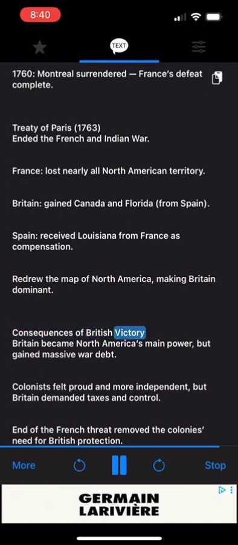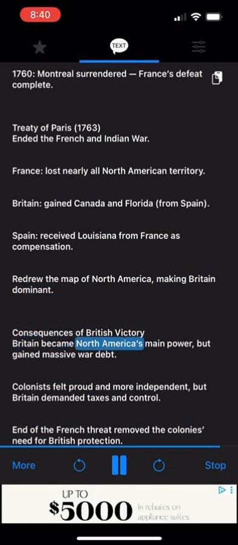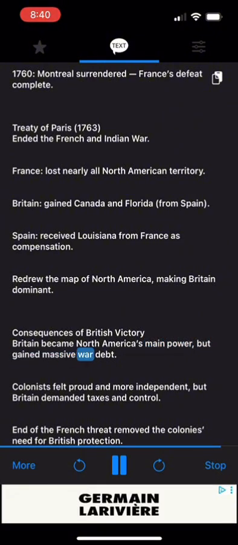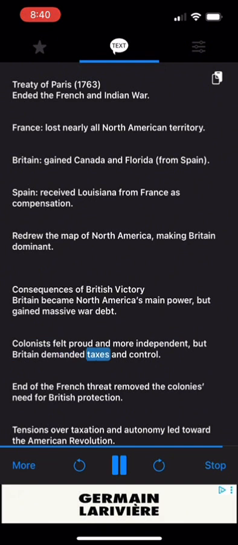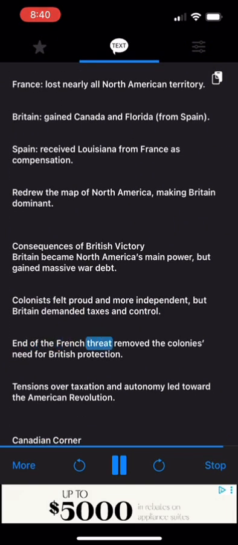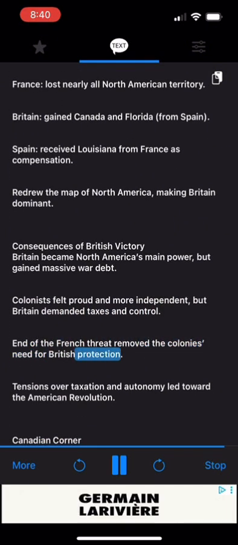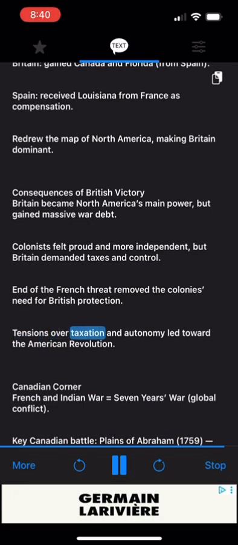Consequences of British victory: Britain became North America's main power, but gained massive war debt. Colonists felt proud and more independent, but Britain demanded taxes and control. End of the French threat removed the colonies' need for British protection. Tensions over taxation and autonomy led toward the American Revolution.